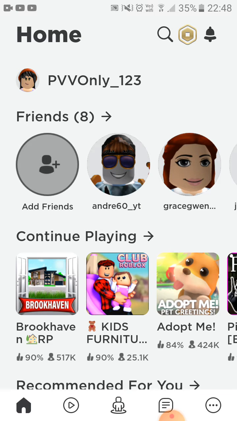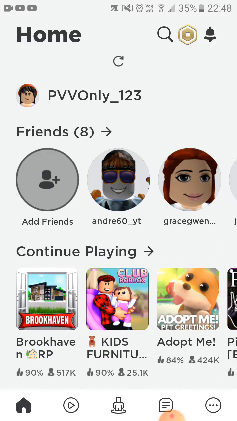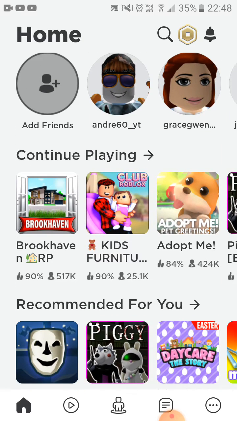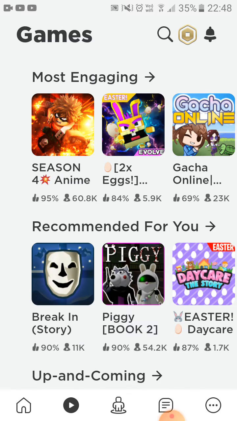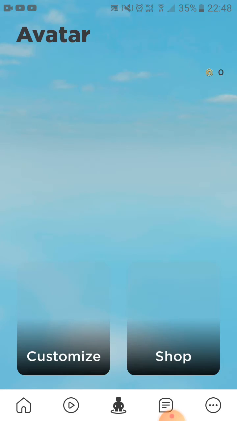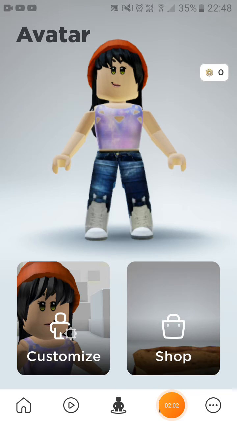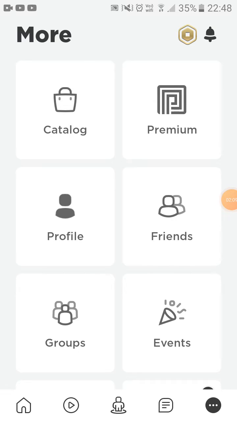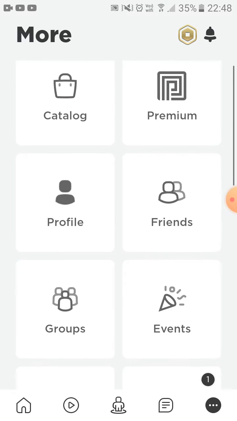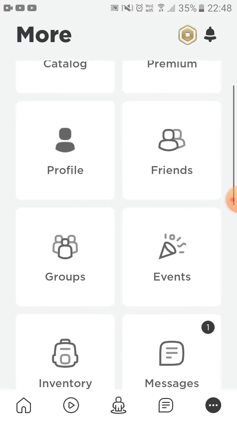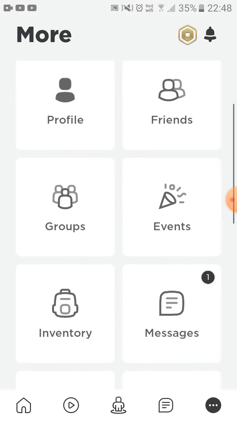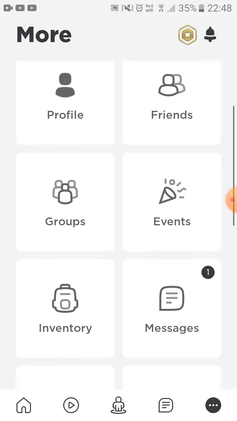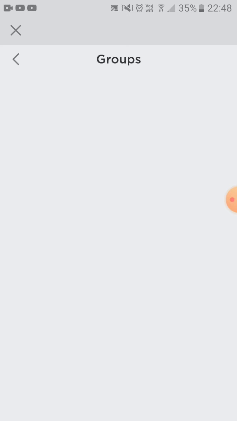It's pretty fun. And then over here we have lots of things, like we have games over here, we have our customize and stuff. Then we have our chat over here, you can chat. And then there are more things like catalog, and in the catalog there's stuff. Then premium, you have your profile, if you get friends you can get that. And then we have groups, you can actually join groups.